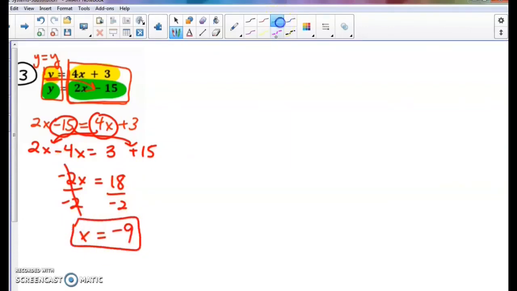Now that we have x is negative 9, we can replace one of these x's up here. So I'm going to grab that first equation. For this one, it doesn't matter, they're both set with y equals. So it doesn't matter which one you grab. They both will solve out correctly. It's just that one's usually a bit easier, but in this case, they're the same because they both start with y equals. Now we're going to replace this x with the negative 9.